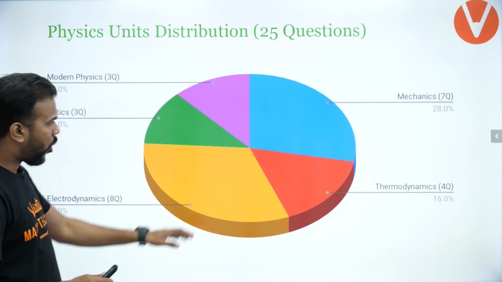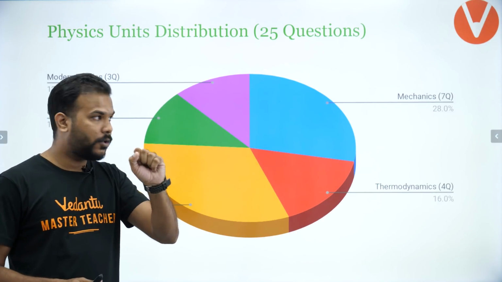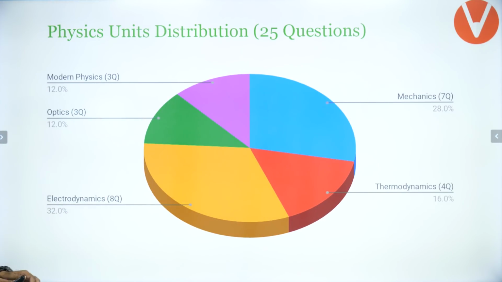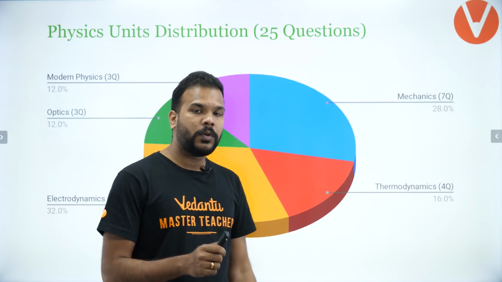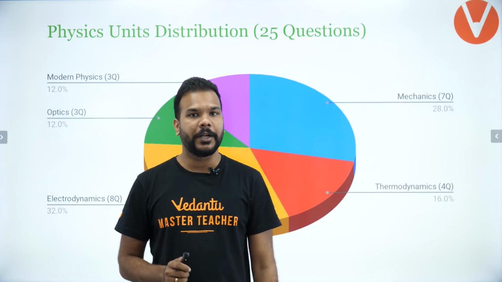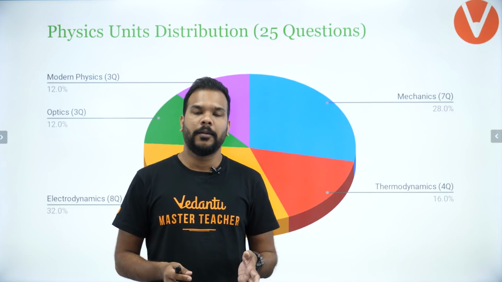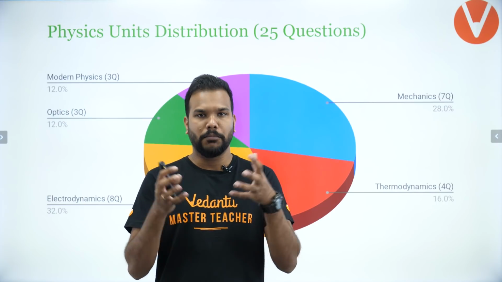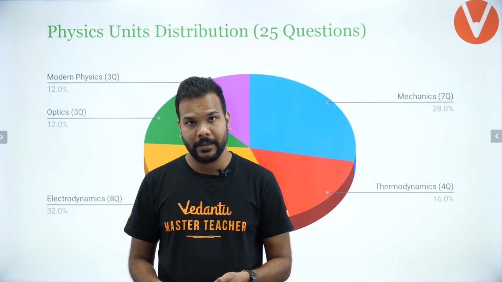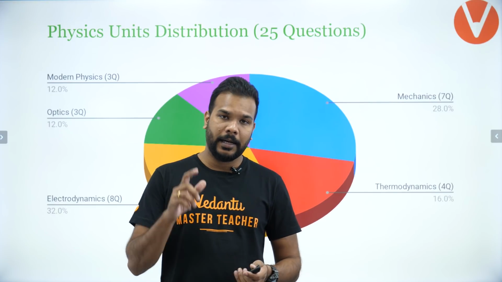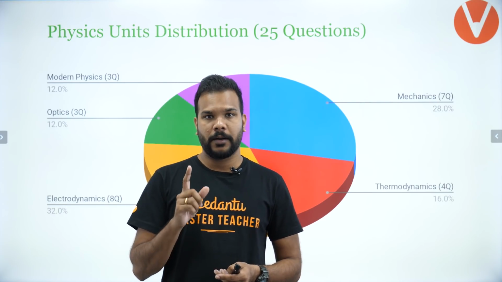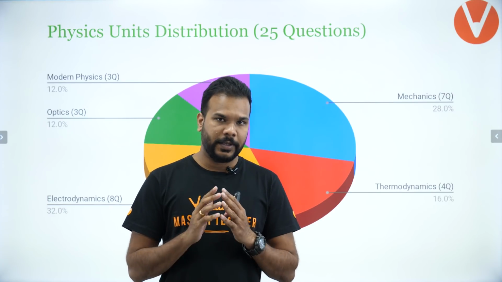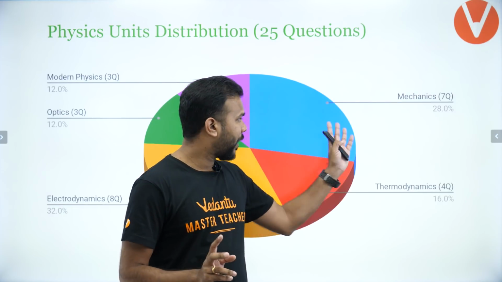So you can see the broad division into the 5 units that I told you: mechanics, thermodynamics, electrodynamics, optics and modern physics. If you have seen that video where I've told you that in general mechanics and electrodynamics are the units which will make most of the paper of JEE as well as of NEET, I'm telling you this again. If you are going to appear for JEE Main 2020 again in the month of April, I'm telling you this without any doubt that these 2 units, mechanics